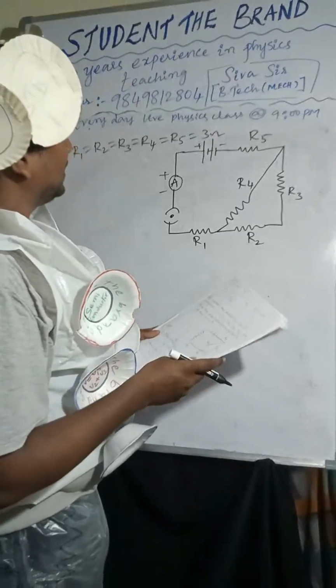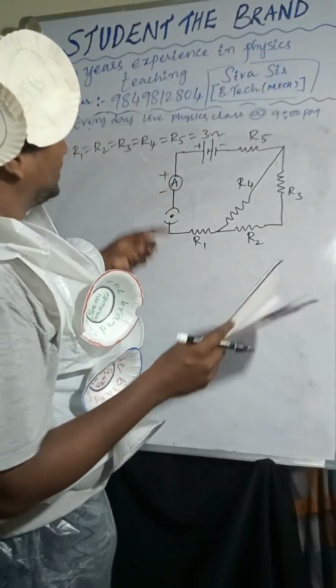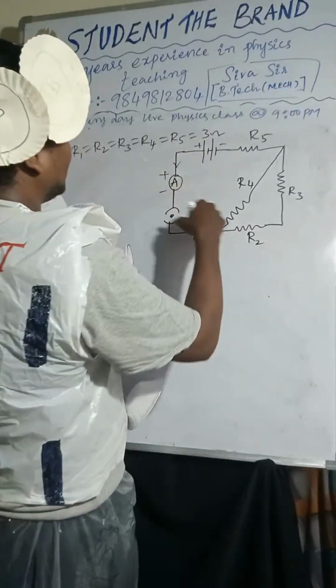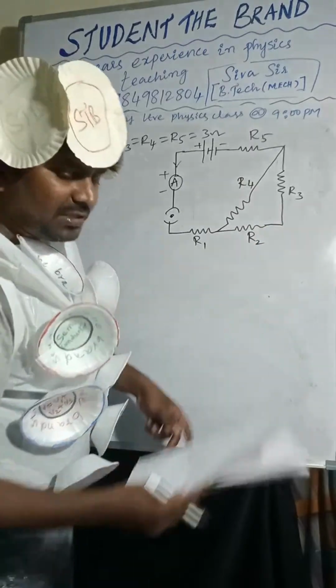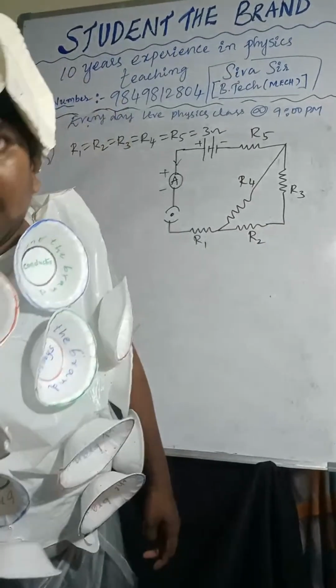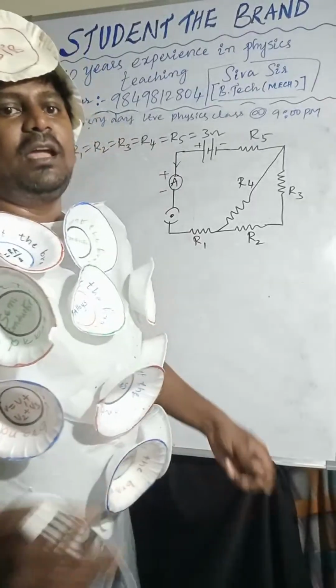Current is passing like this. They're asking to find the equivalent resistance.